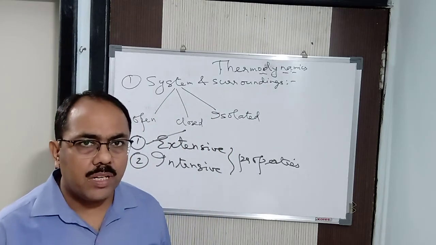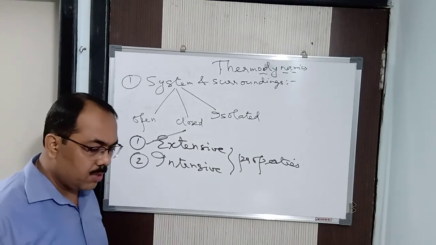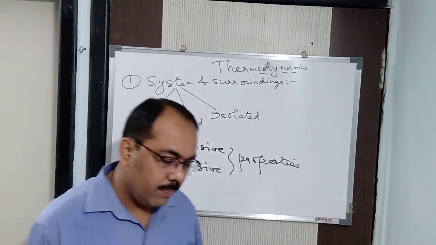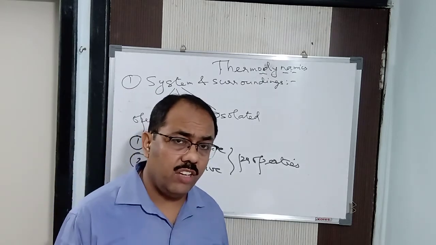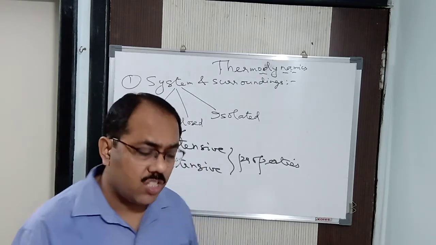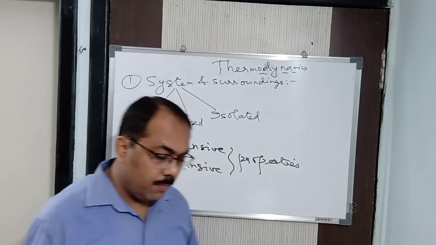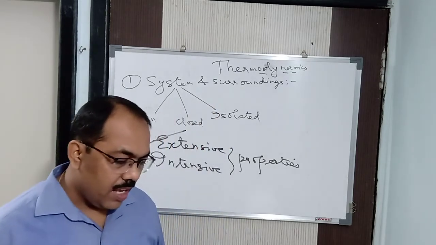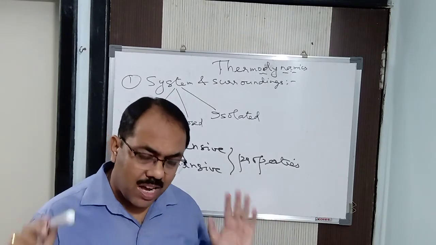Now next we will come to the intensive properties, the second one. Intensive properties are those properties which depend only upon the nature of the substance. Listen carefully, which depend only upon the nature of the substance and are independent of the amount of the mass present in the system.